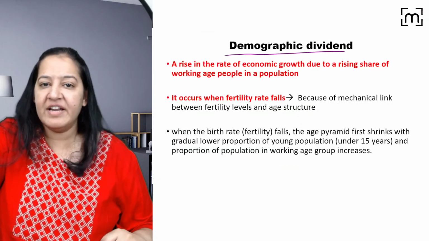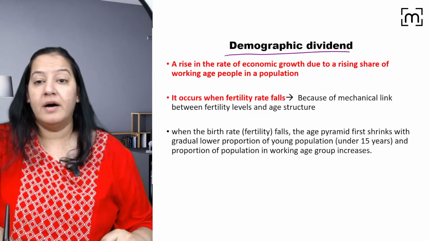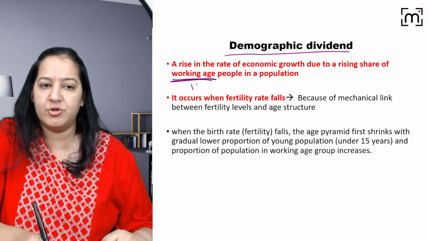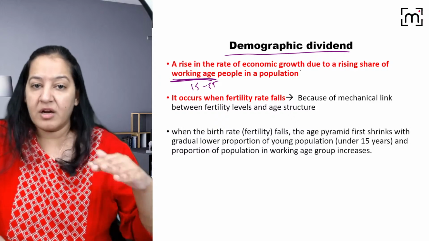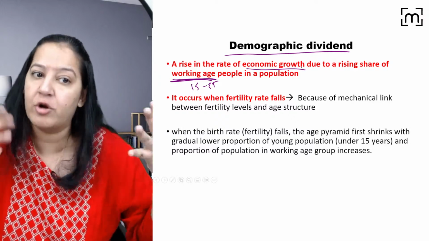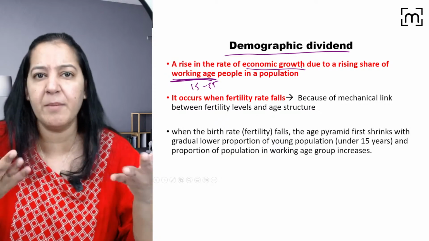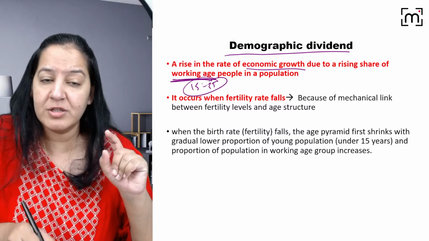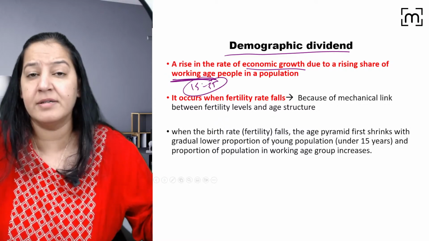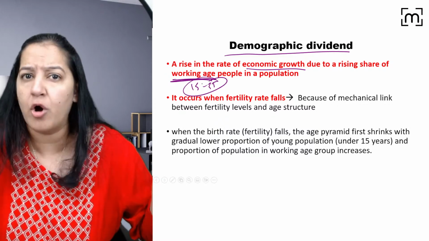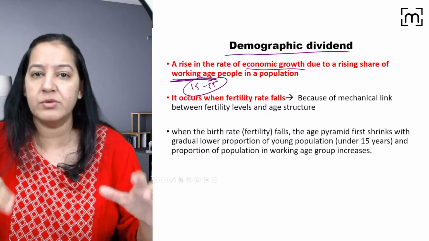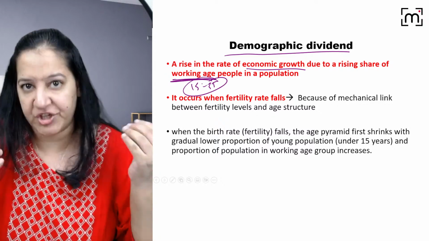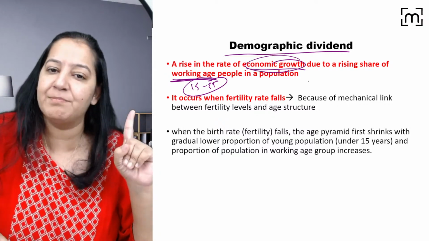What is demographic dividend? When the country has the maximum working population, 15 to 55 years, the country will do more and more economic growth during that period, right? Because the working population is more now. They all are working, they all are earning. This population is going to other countries and earning in other currency, I must say in dollars, and they are bringing it into our own country. So the country becomes economically sound, economically rich. So the economic growth of the country is maximum during those years.